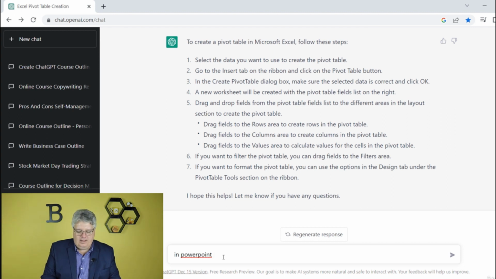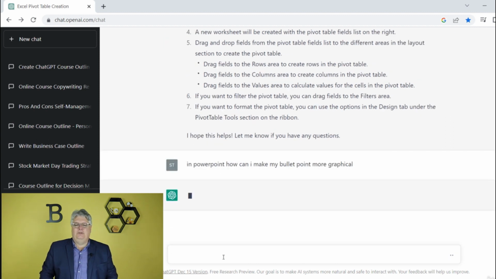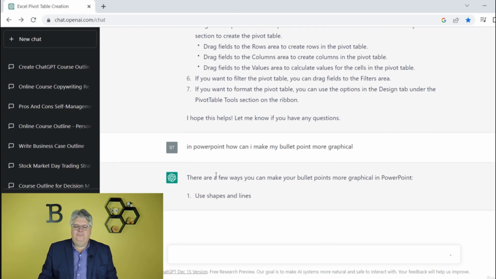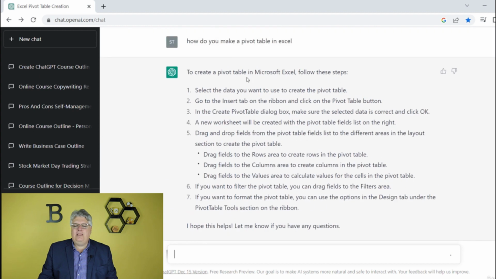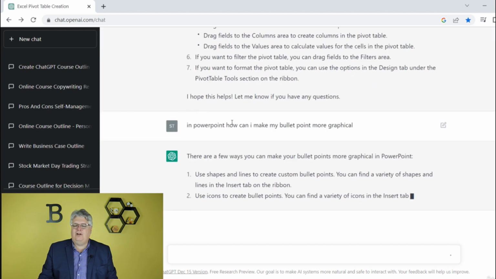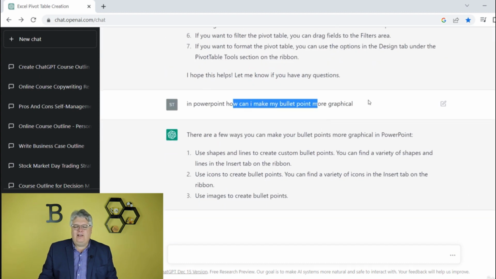Like, how can I make my bullet points more graphical, better that way, more picture oriented versus just like 1,000 bullet points or something like that. And this is a pretty wild question, right? Will it tell me? Because I'm not telling you specifically like up here, how do I make a pivot table? I'm asking more generally, how can I do that? Can I do this? How do I do this?